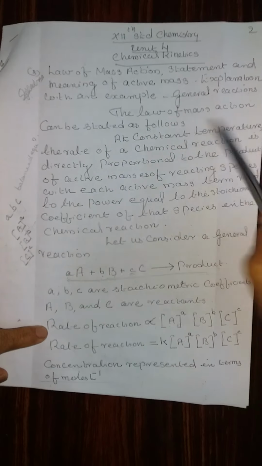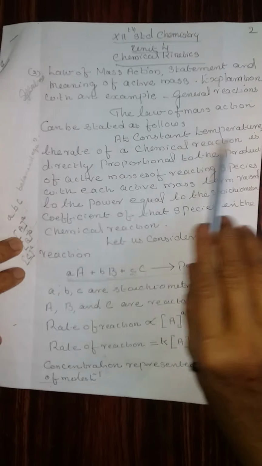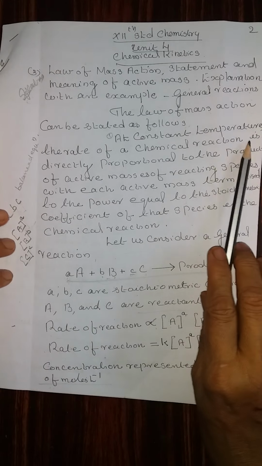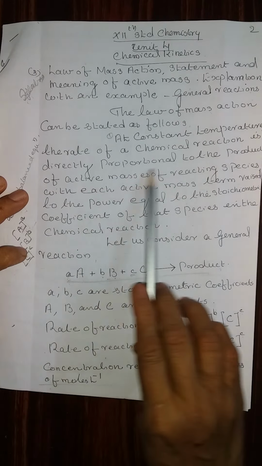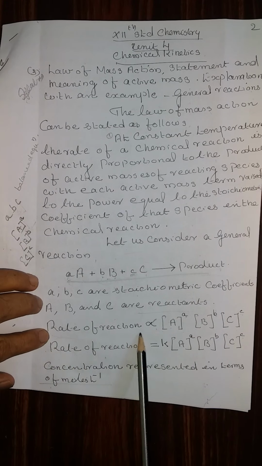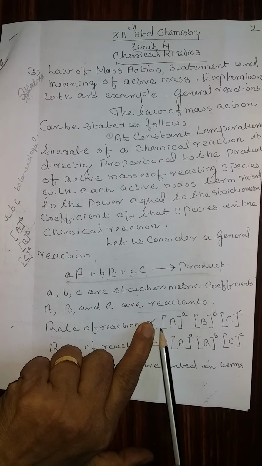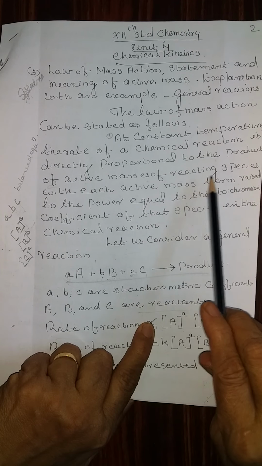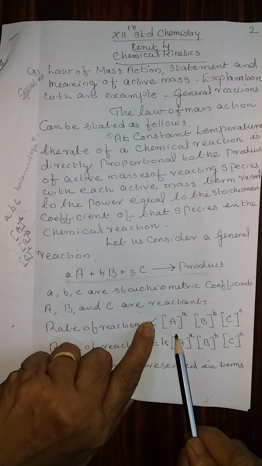The law of mass action can be stated as follows. At constant temperature, that's the first point, the rate of a chemical reaction is directly proportional to the product of active masses of the reacting species. This is called active masses.